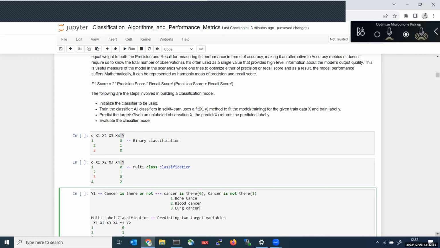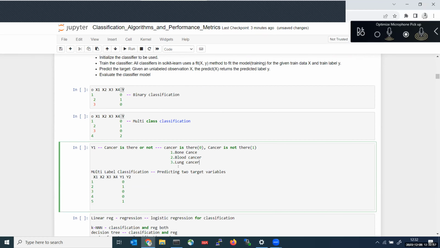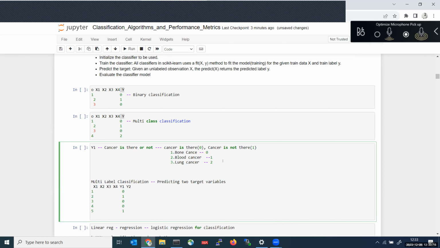So there are subcategories here. Bone cancer I can represent with 0, blood cancer with 1, and lung cancer with 2. No cancer we can represent as another label, so let us give it 3.